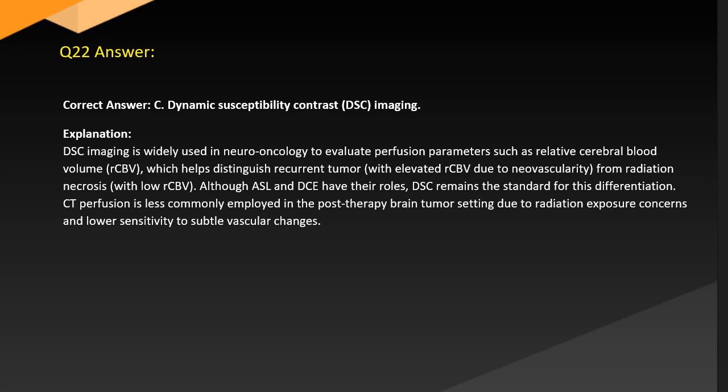Answer. Correct answer C. Dynamic susceptibility contrast (DSC) imaging. Explanation. DSC imaging is widely used in neuro-oncology to evaluate perfusion parameters such as relative cerebral blood volume (rCBV), which helps distinguish recurrent tumor with elevated rCBV due to neovascularity from radiation necrosis with low rCBV. Although ASL and DCE have their roles, DSC remains the standard for this differentiation. CT perfusion is less commonly employed in the post-therapy brain tumor setting due to radiation exposure concerns and lower sensitivity to subtle vascular changes.